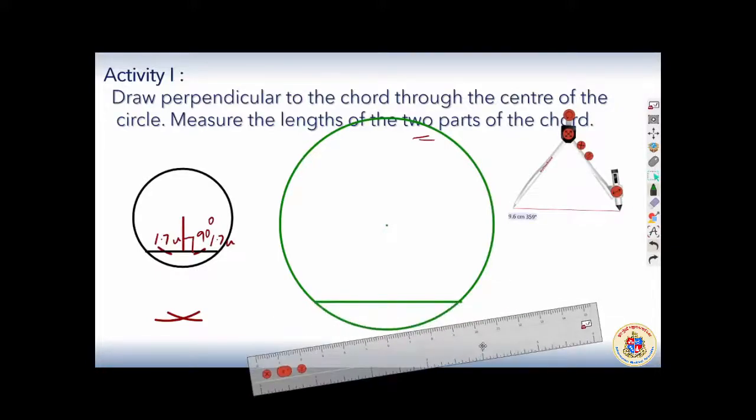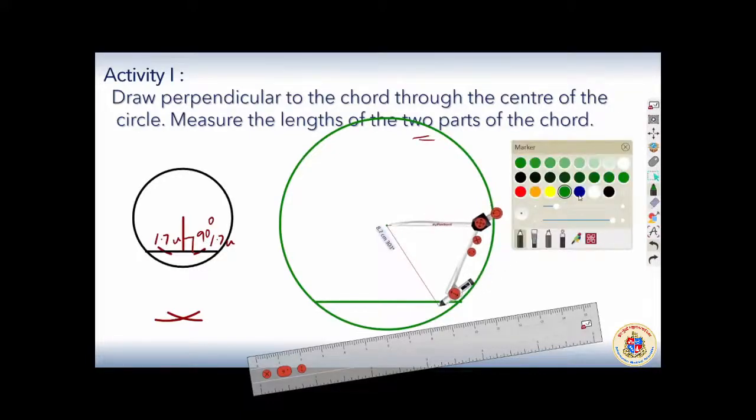To draw a perpendicular from a point outside, I need to take the compass. Okay, and I will mark with the help of the compass 2 marks on this, the same way on the other side.